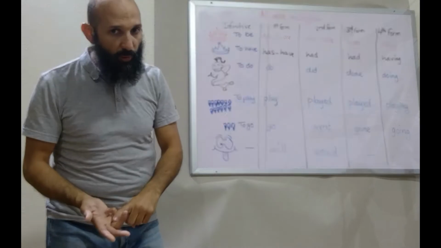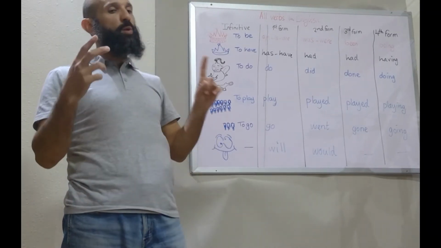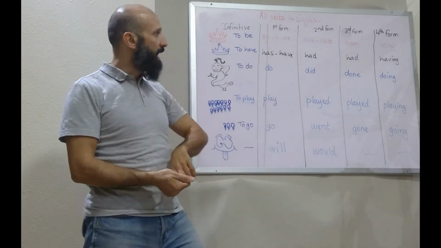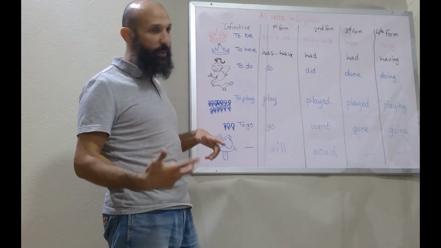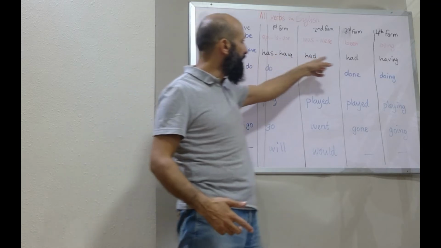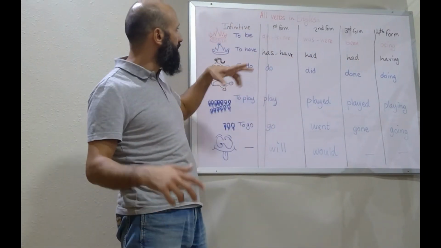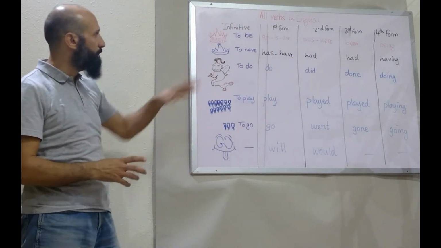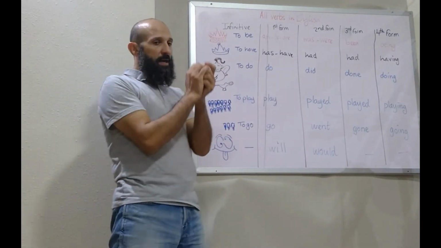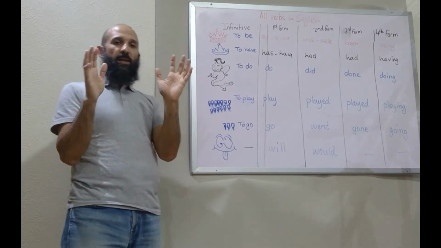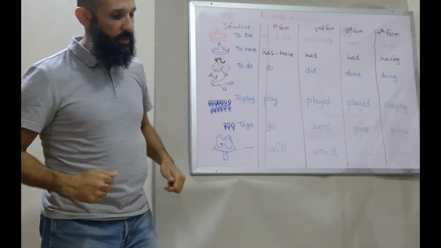When we say simple, that means one word. And when we say continuous, that means ing. And when we say perfect, that means verb to have in any of its conjugations or any of its forms. Okay? It can be infinitive, first form, second form, third form, fourth form. Okay? Not really fourth form, but anyway, because it's ing, so it goes on the continuous.